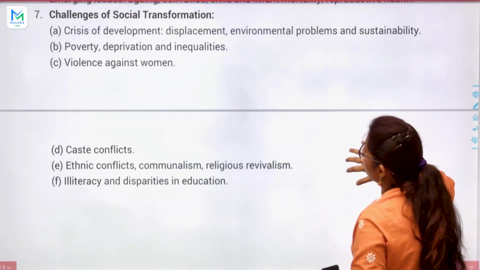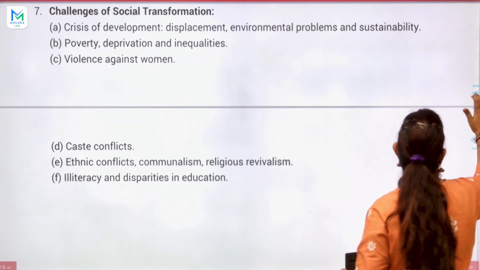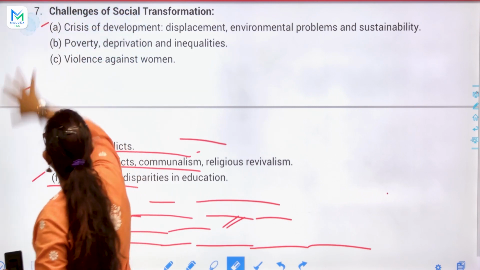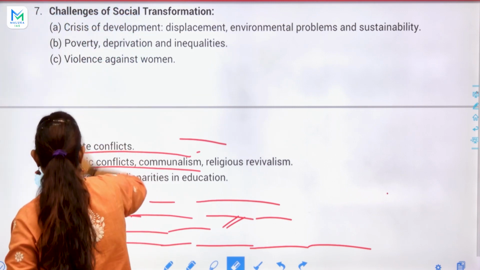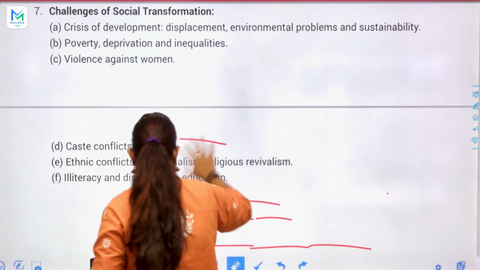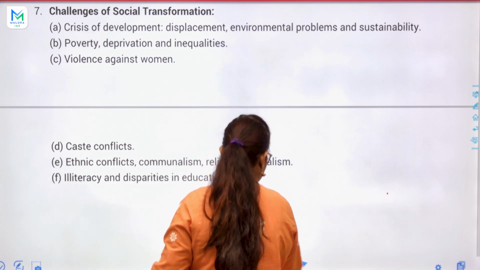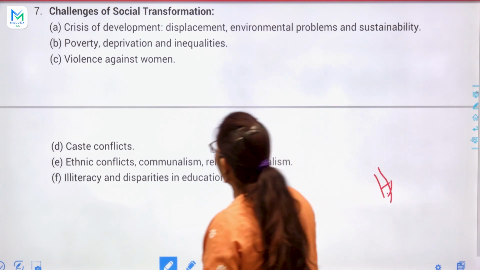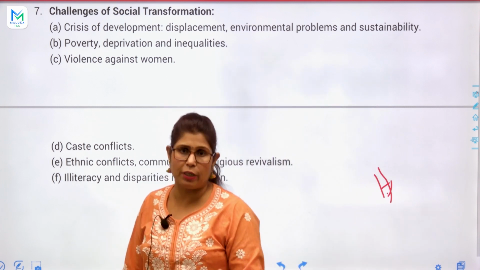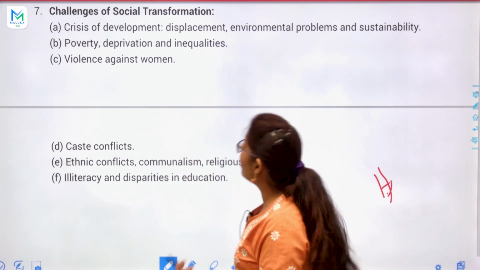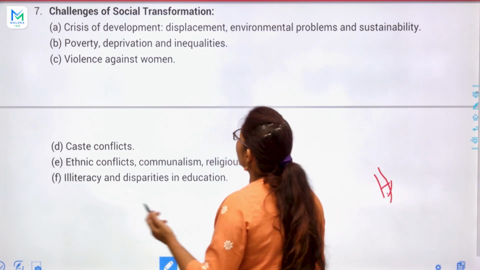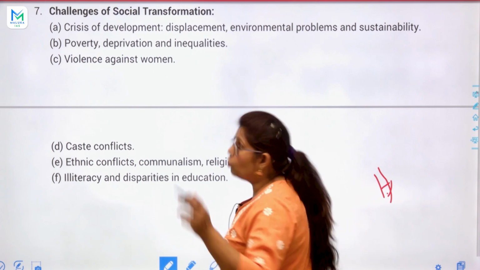And the last topic is challenges of social transformation. So yes, obviously we need the social transformation, okay, and we want the social transformation, but what are the challenges to reform, to transform the society?